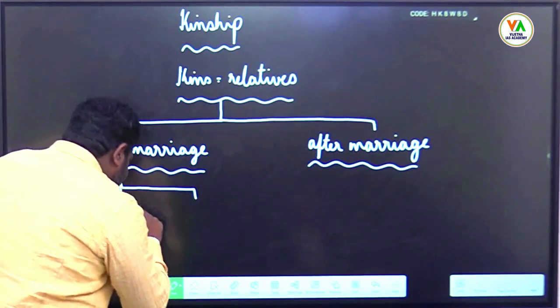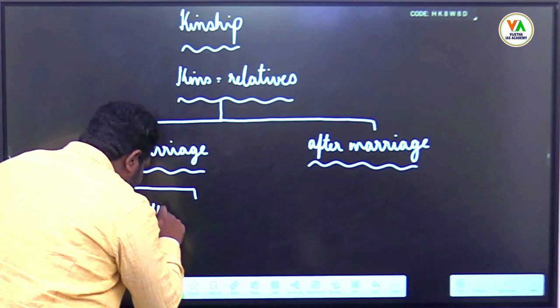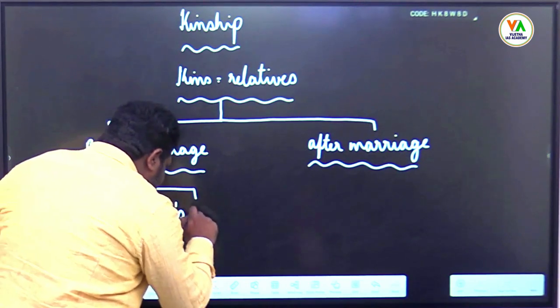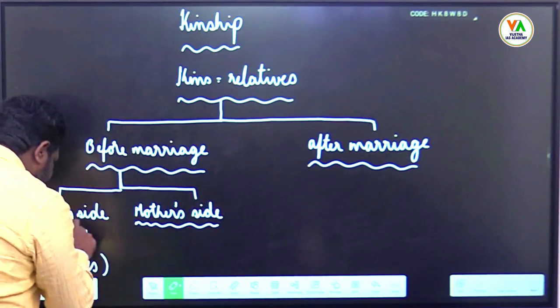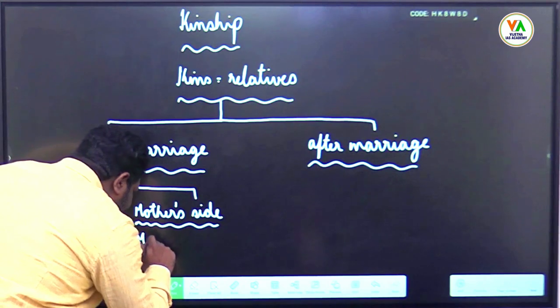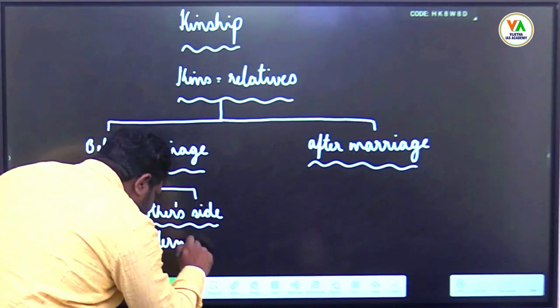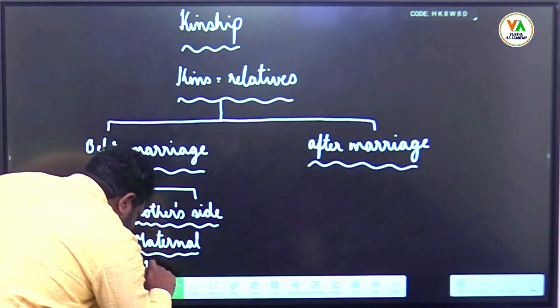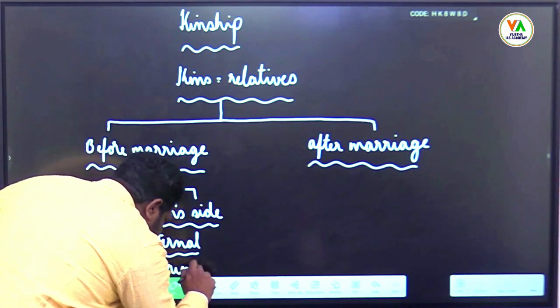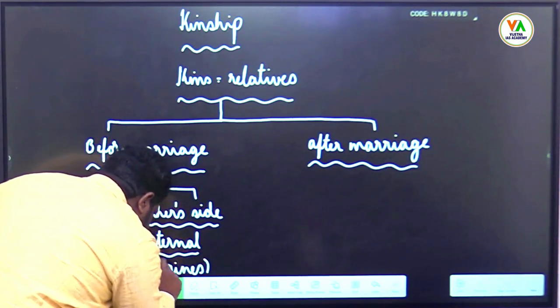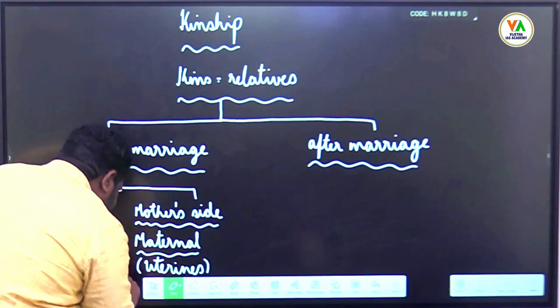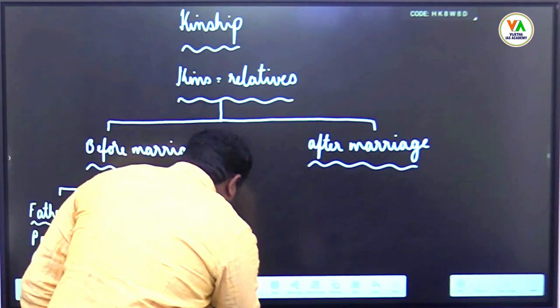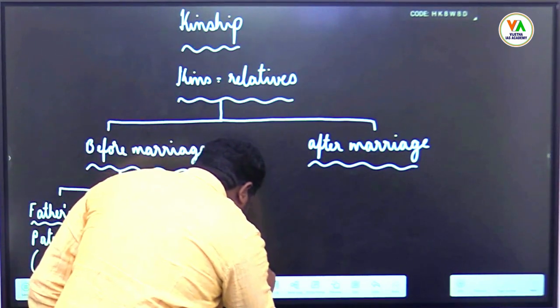And you have relatives from mother side who are known as maternal relatives, and they are known as uterines. Together they are known as cognates.